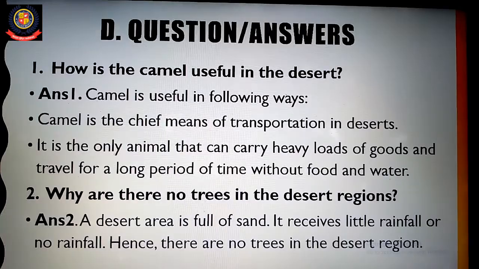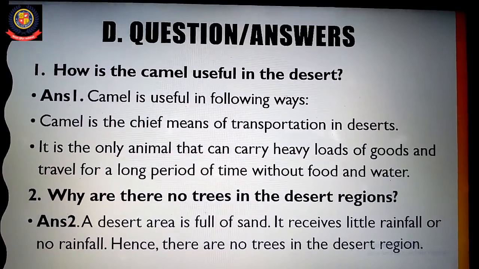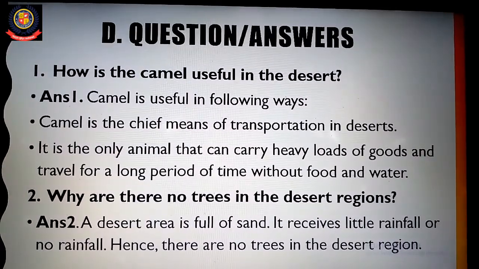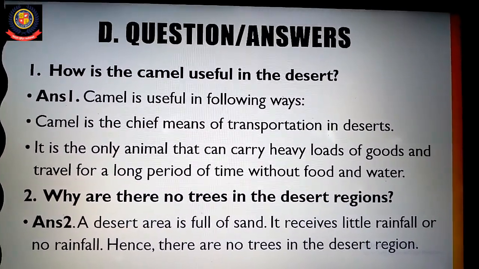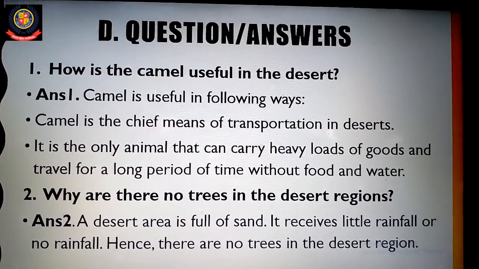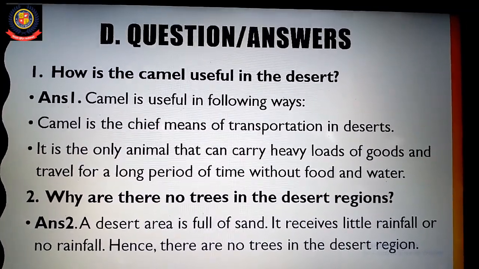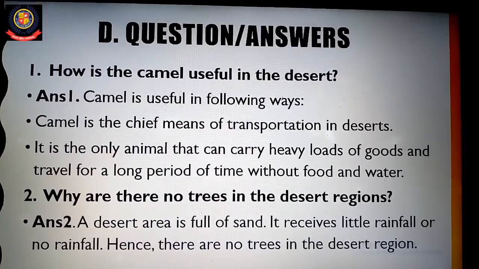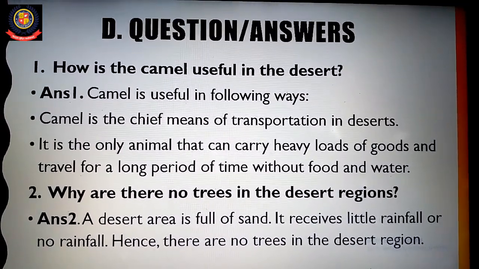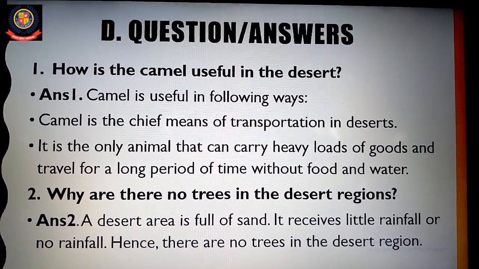So this is the reason why there are no trees in the desert regions: because a desert area is full of sand, right? And it receives little rainfall or no rainfall. Hence there are no trees in the desert region, right? Now next.